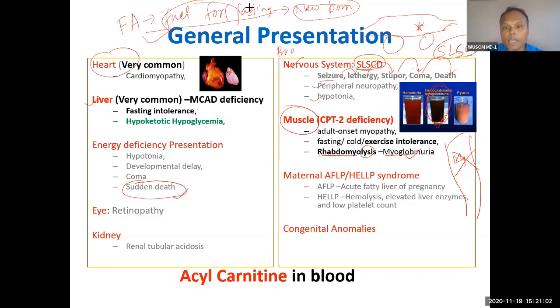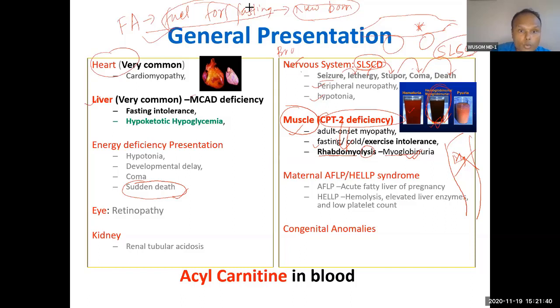So you can compare with pyuria and hematuria. Hematuria is red colored, but myoglobinuria is coffee colored urine, especially induced by exercise. When children try to do exercise, the muscle requires more energy, and if the energy is not fulfilled, muscle breakdown will happen. So this muscle pathology and CPT2 deficiency is related to rhabdomyolysis. Remember, CPT2 for rhabdomyolysis.